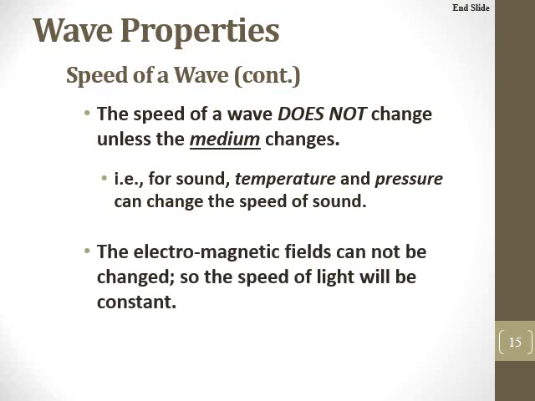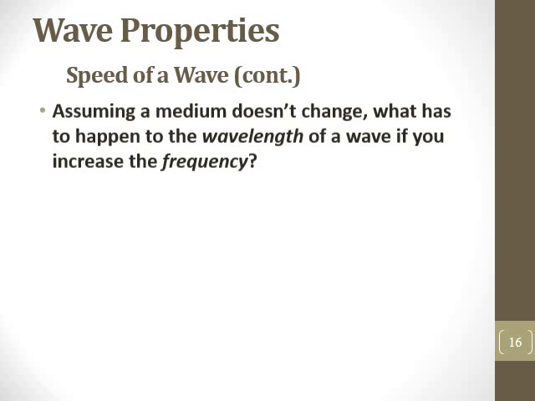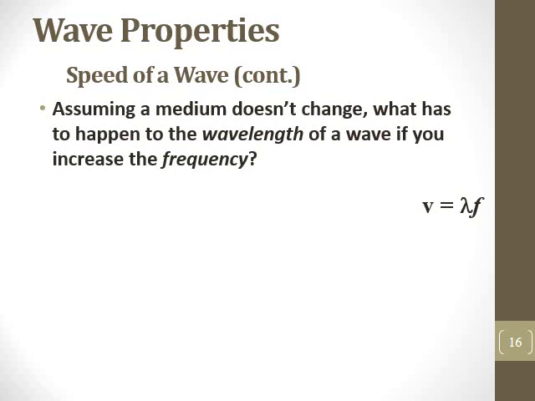Now, for an electromagnetic wave, the electromagnetic fields cannot be changed. So the speed of light is actually going to be constant, regardless of how you look at it. So let's look at this example right here. We assume the medium doesn't change. What will happen to the wavelength of a wave if you increase the frequency?